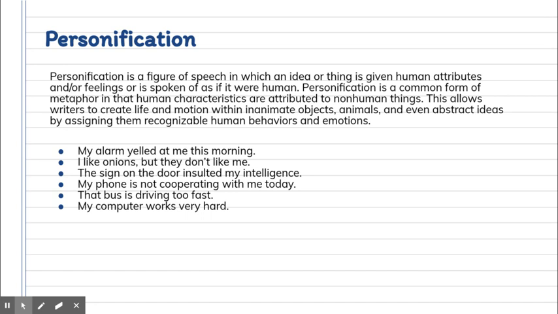So again, these are all examples of giving something that is inanimate or an animal or an abstract idea something human. It's giving them that human quality.